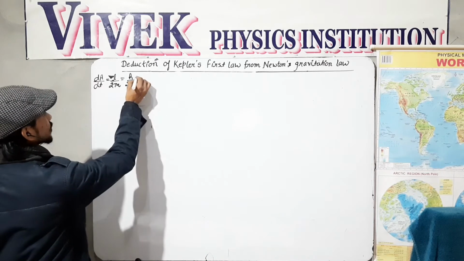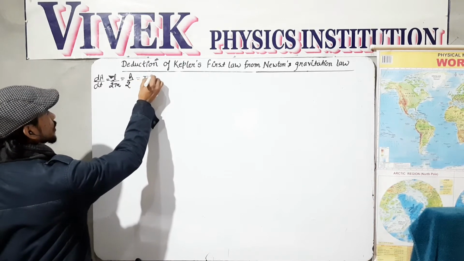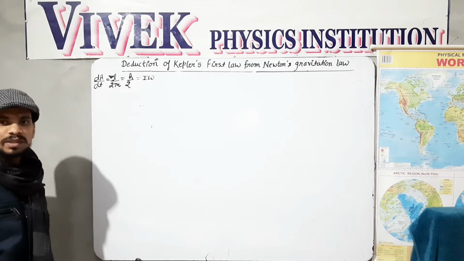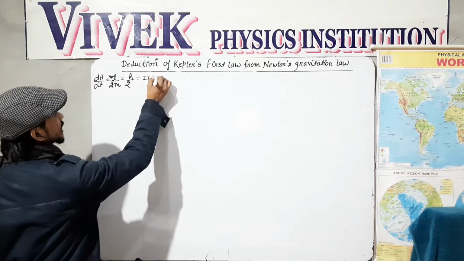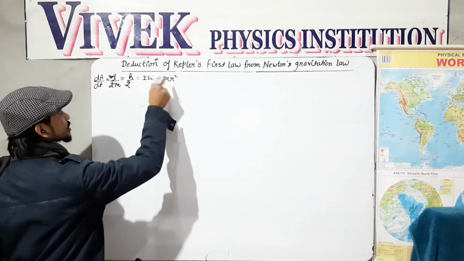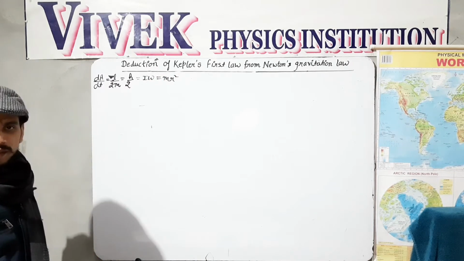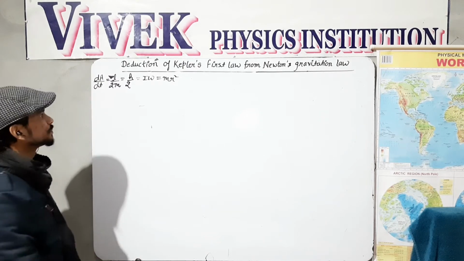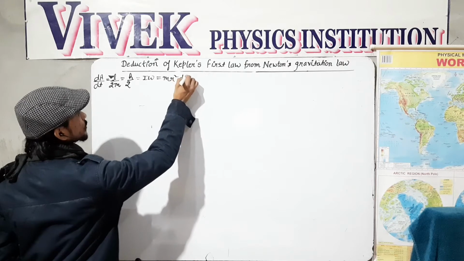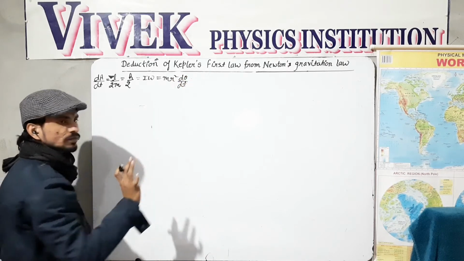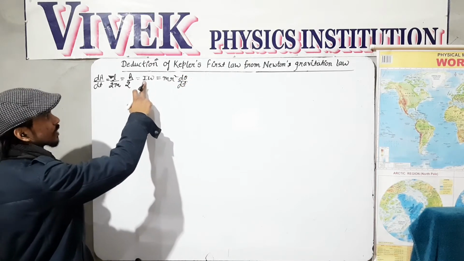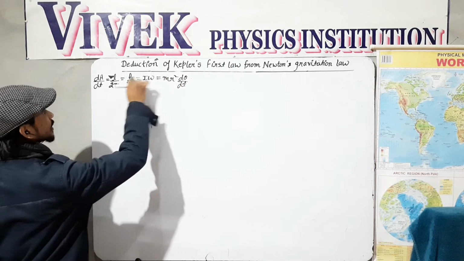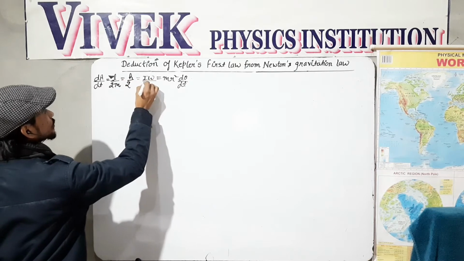So this is I omega, and I is nothing but mass times the square of the distance of the planet, so let's say this is m r square. Here m is the mass of the planet and r is the radius of the path over which the planet is moving around the sun. And omega is nothing but the rate of change of angle, d theta over dt. So this complete factor is L, divided by 2m.